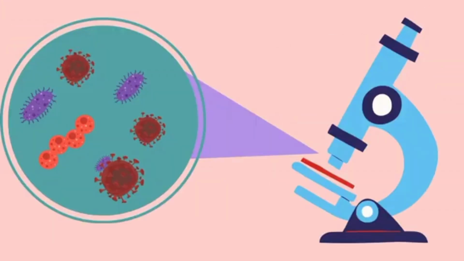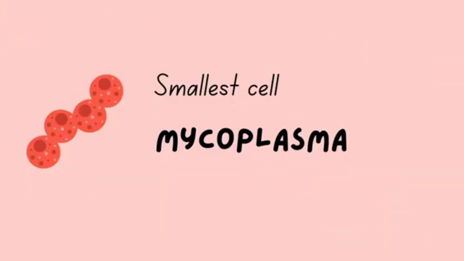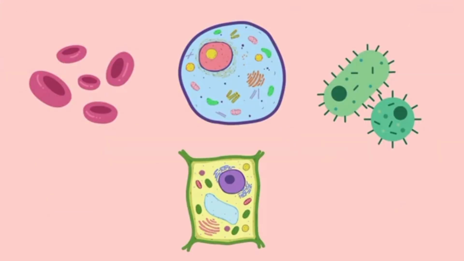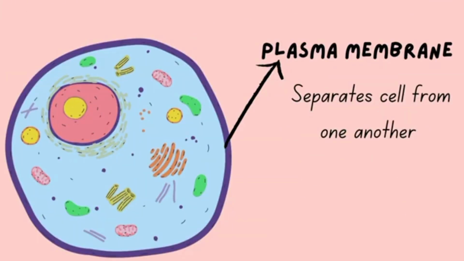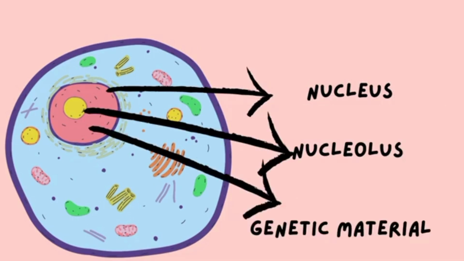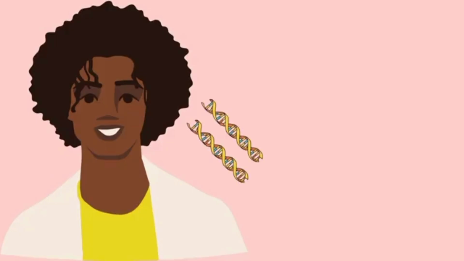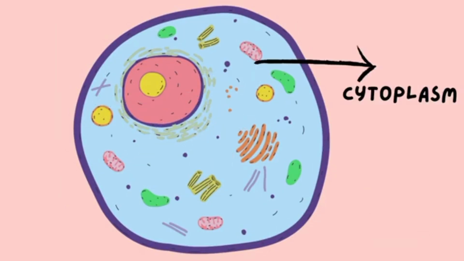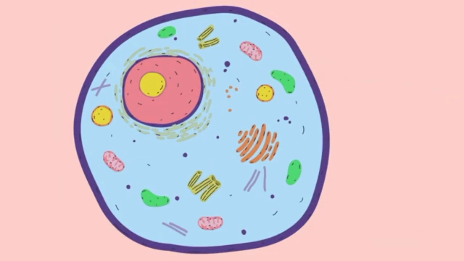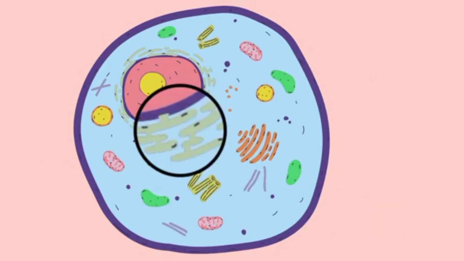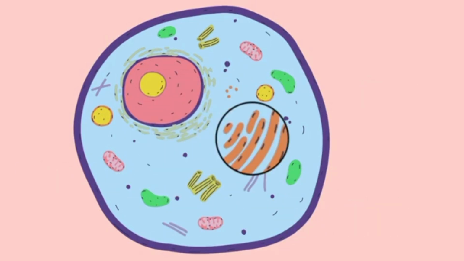Now, to recap, the three postulates of cell theory are as follows. The first one is, the cell is the basic unit of life. The second is, all living organisms are made out of cells. And finally, the postulate that Louis Pasteur proved, and subsequently disproved the theory of abiogenesis, is that all cells came from pre-existing cells.